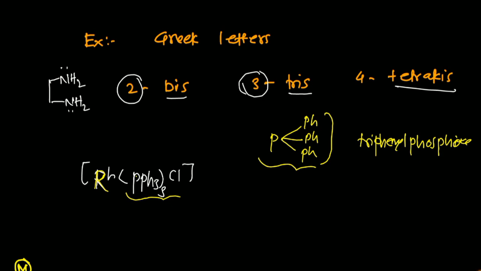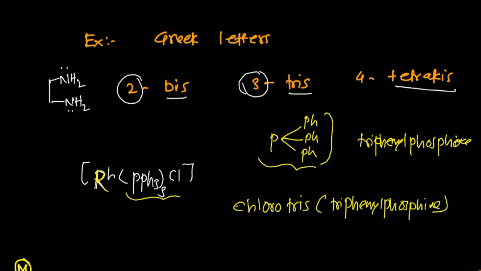Phosphine means phosphorus, and Cl means chlorine. First we write the name of the ligand, so the name of the ligand will be chloro. Then you can use the square bracket, and inside the bracket triphenyl phosphine, with tris meaning 3 times. So it is chloro tris(triphenylphosphine) rhodium,